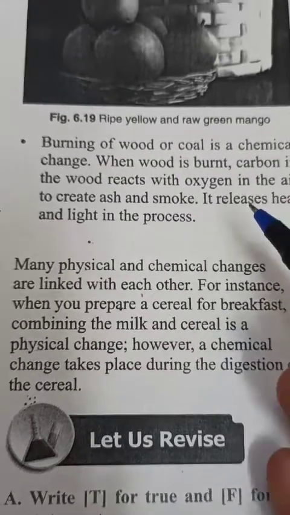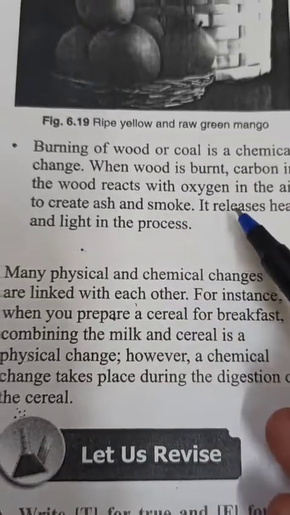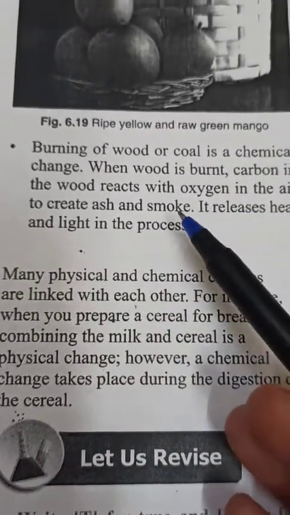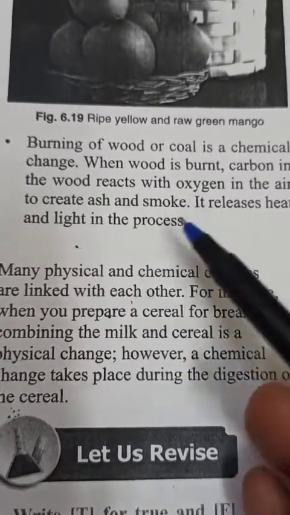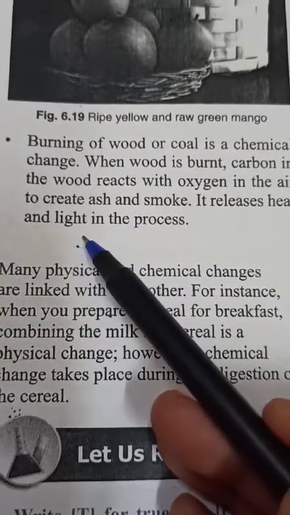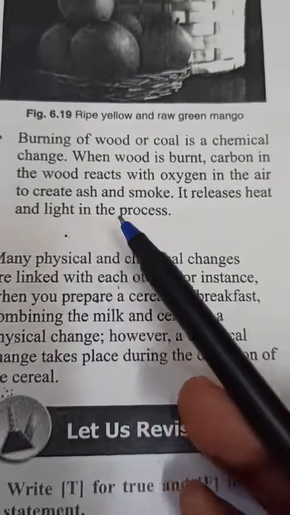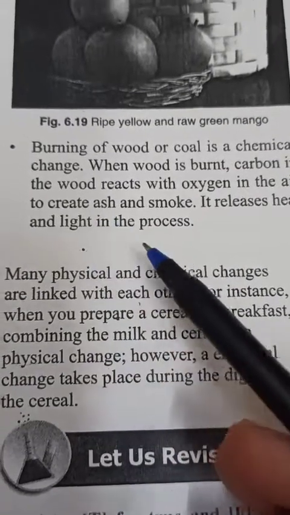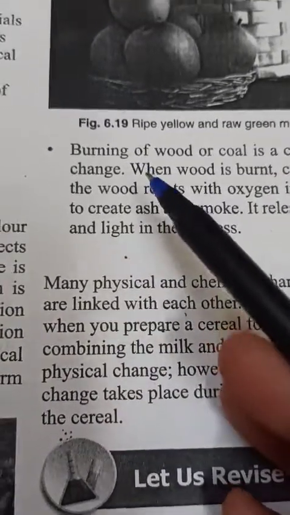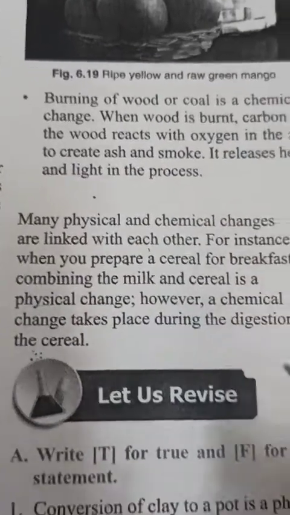Here heat is also produced during this process, light is also produced, and we get smoke and ash also. Okay, so this is an example of chemical change.